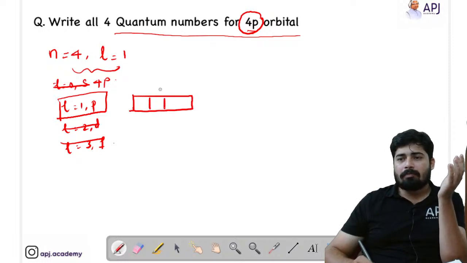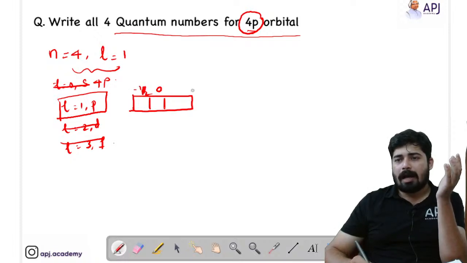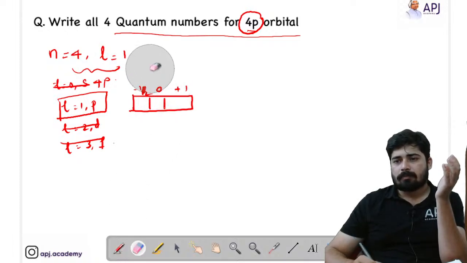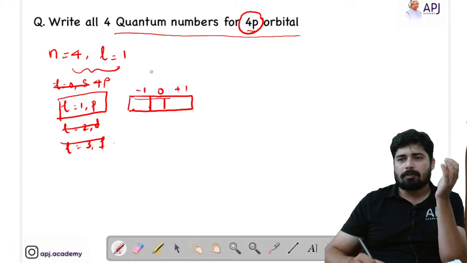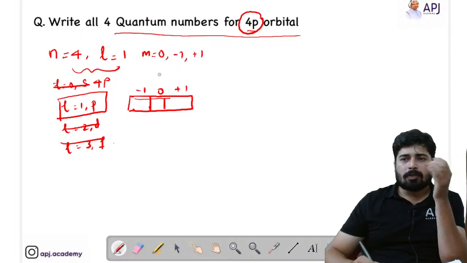So the 3 orbitals are 0, minus 1 and plus 1, that means m equal to 0, minus 1, plus 1. This is the magnetic quantum number.